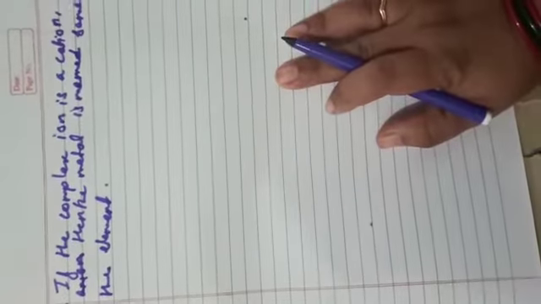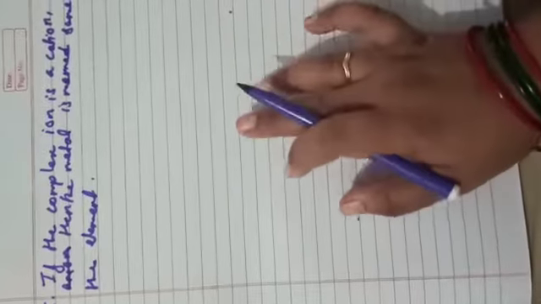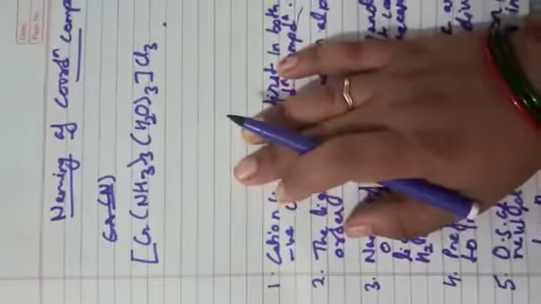So basically what it is saying is that if the overall charge on the complex is a cation, then in that case the metal name is the same as that of the element. Now here we had started with an example.